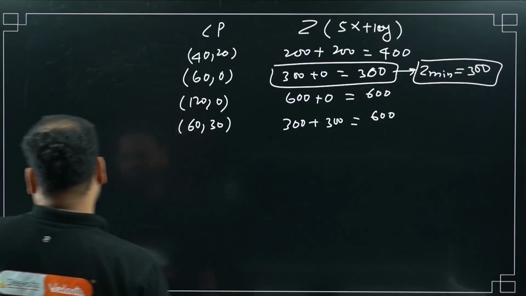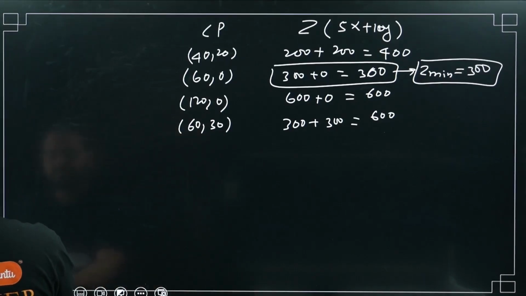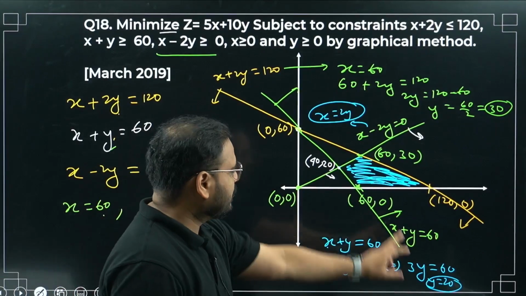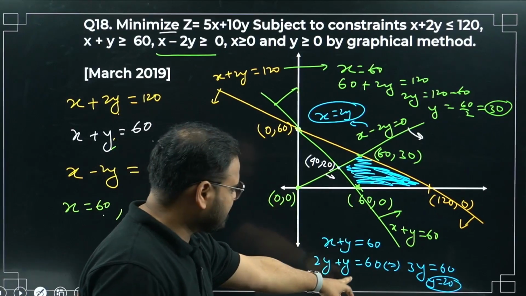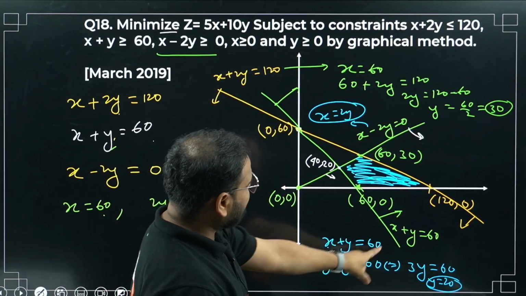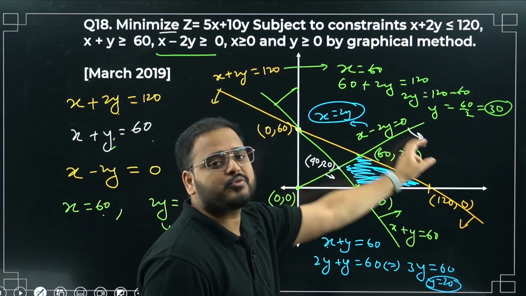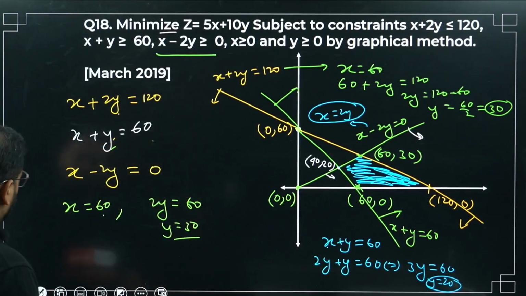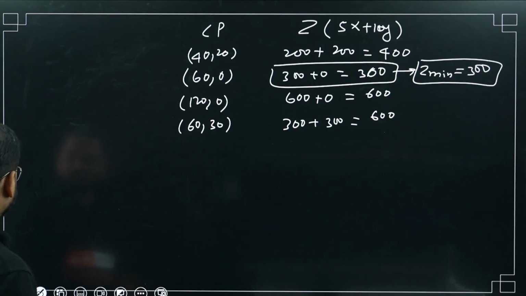Yes, sir. Great. So starting from here, getting the answer looks a little messy. Please have a look. To get the fourth corner point, I did this calculation over here using the equations x plus y equals 60 and x minus 2y equals 0. Okay, clear hai? Moving on, have the corner points like this.